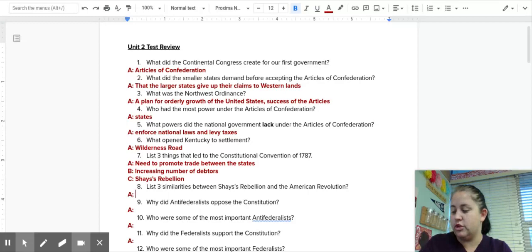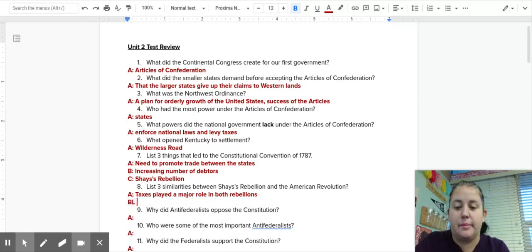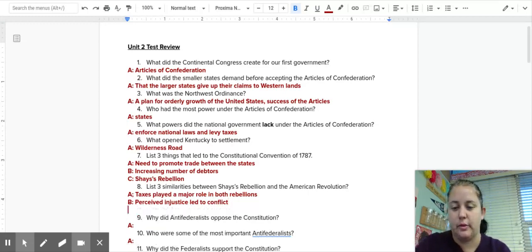Okay, speaking of Shays' Rebellion, number 8 asks us to list 3 similarities between Shays' Rebellion and the American Revolution. Well, one is that taxes played a major role in both rebellions. In both of those rebellions, people were very upset about the high taxes that they were being asked to pay. Another reason is that there was this perceived injustice, that people felt like the government was not being fair, and that led to armed conflict, that people were then willing to fight against the government because they thought it was so unfair.